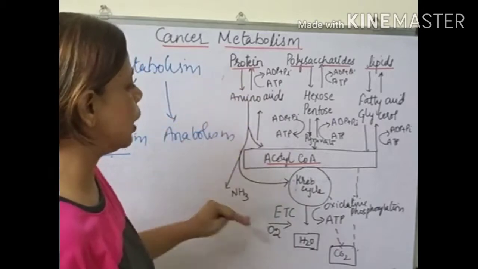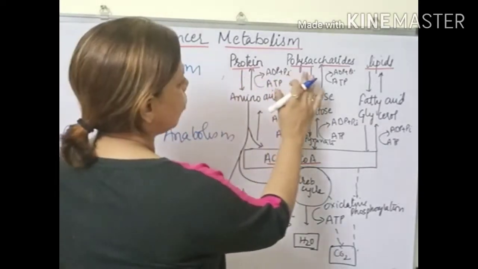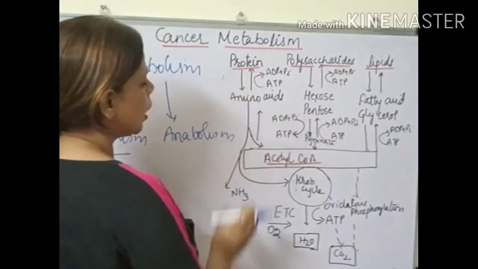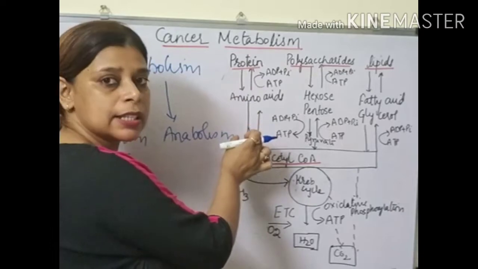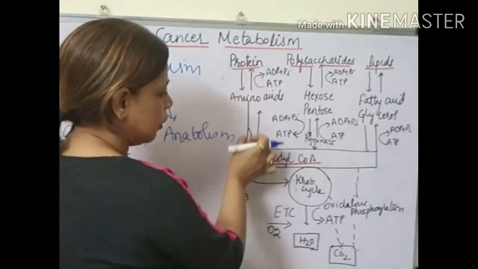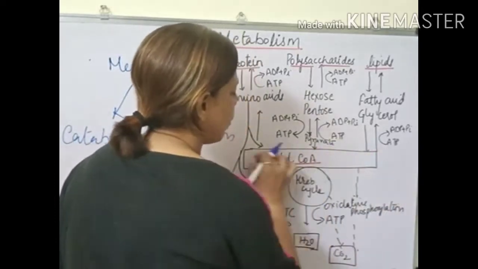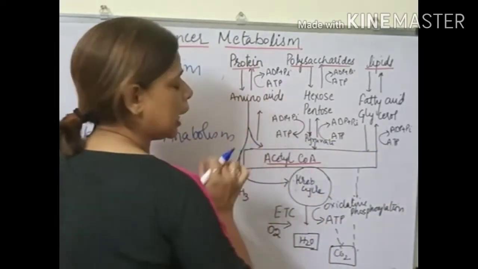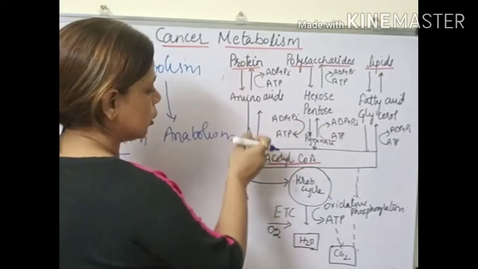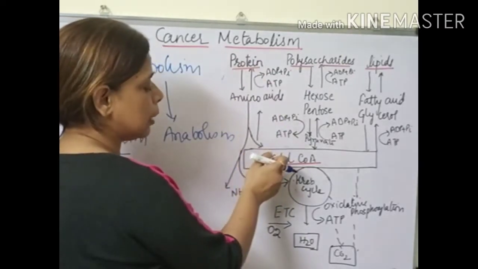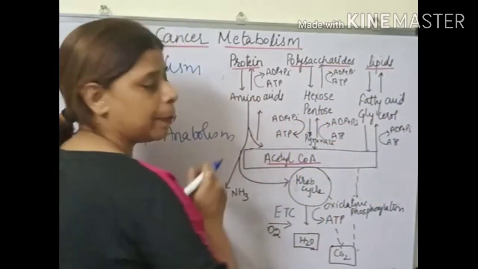Here I have taken one example. Here we can see the macromolecules like protein, polysaccharides and lipids. Once they undergo catabolism, which is also called a convergence reaction, it converges to a single or a common product, which is acetyl-CoA. The protein also undergoes degradation, or gets simplified, to acetyl-CoA, polysaccharide also, as well as lipids also.